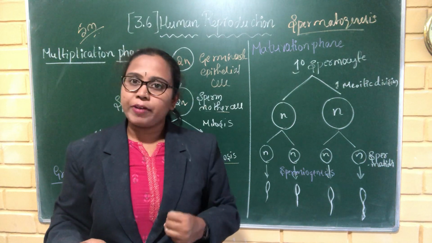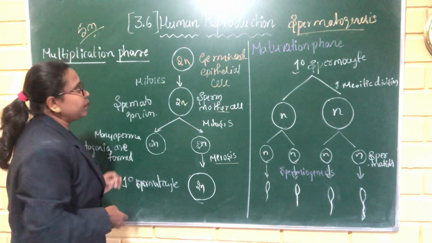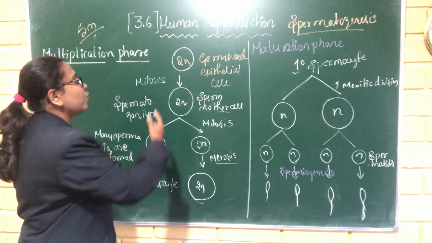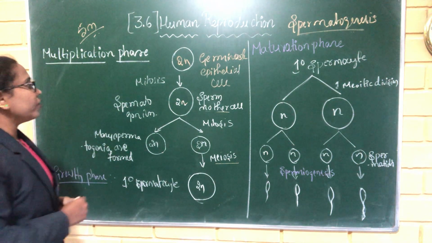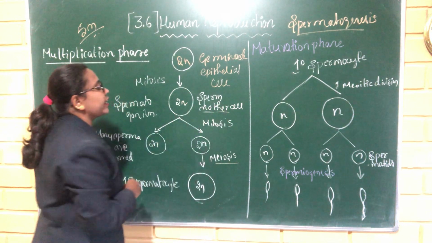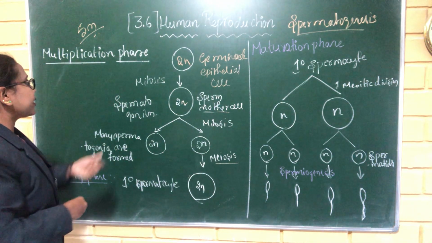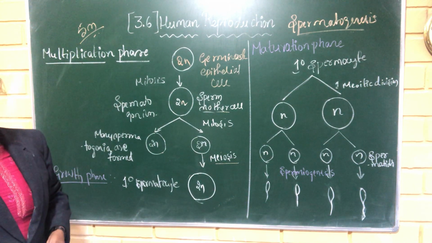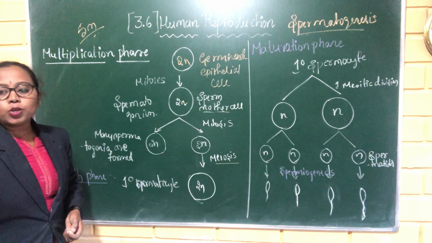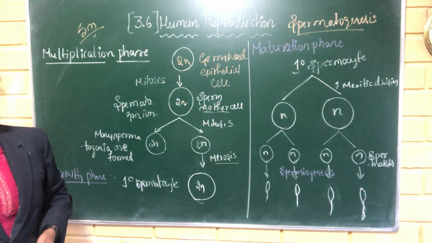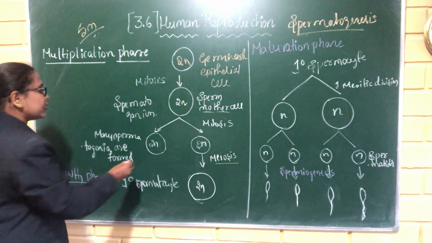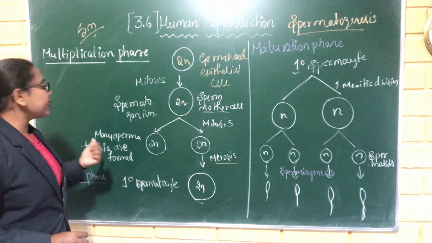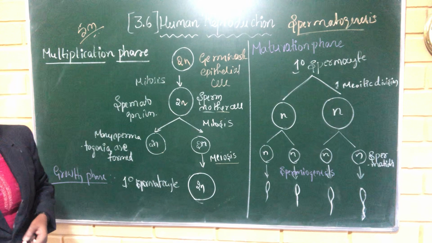It includes three phases. In that, the first is the multiplication phase. In that, the diploid germinal epithelium undergoes the mitotic process. They give rise to sperm mother cells, and those undergo mitosis and give rise to a large number of spermatogonia. And these spermatogonia increase in their size.